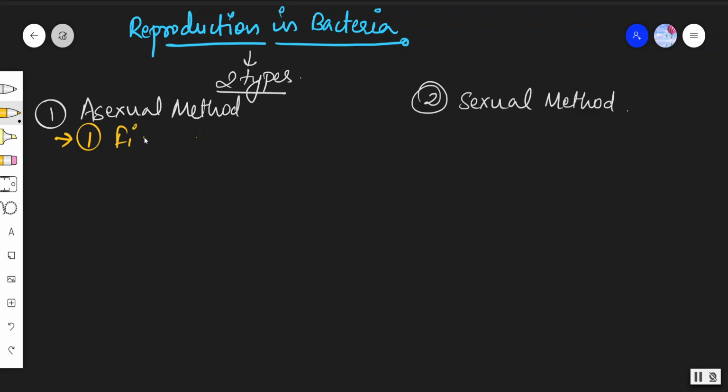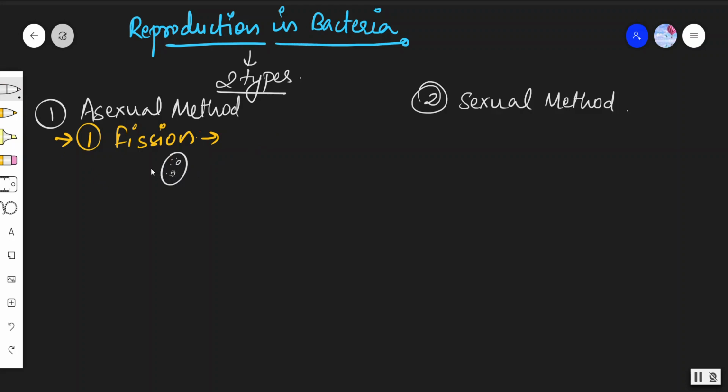Number one is fission. In fission, the bacteria divides transversely into almost two equal daughter cells.